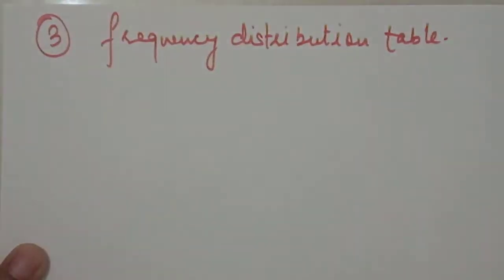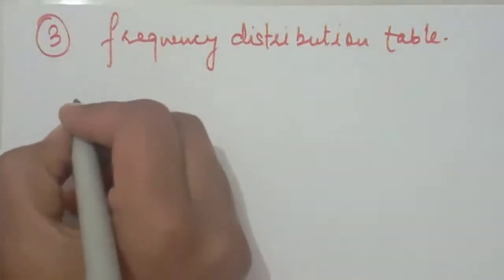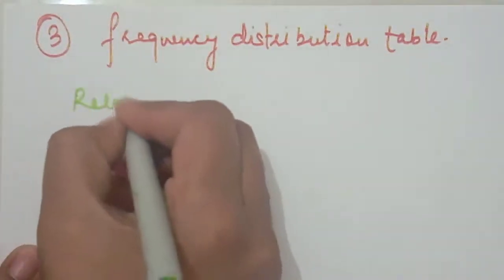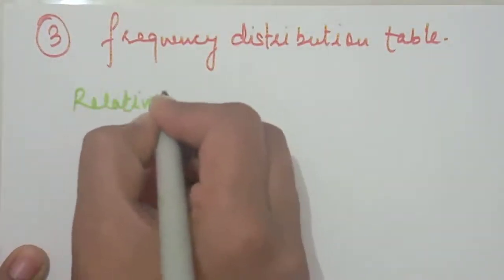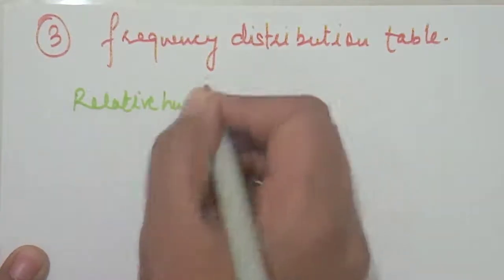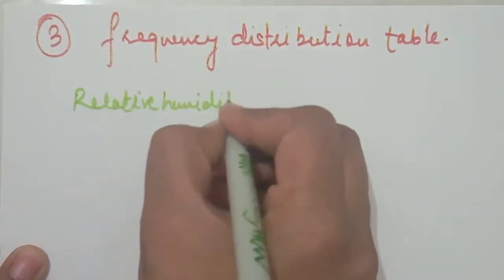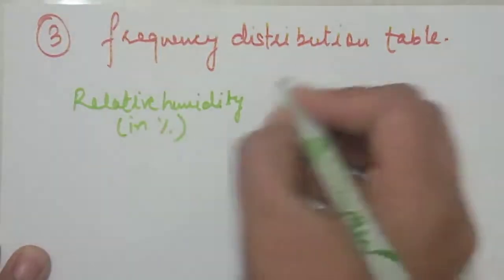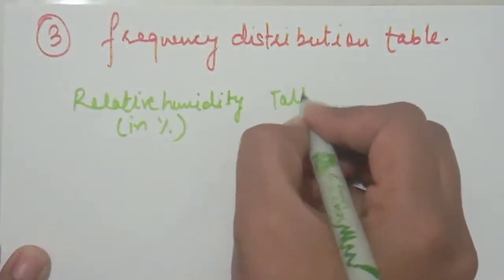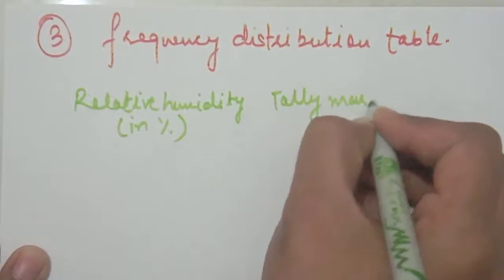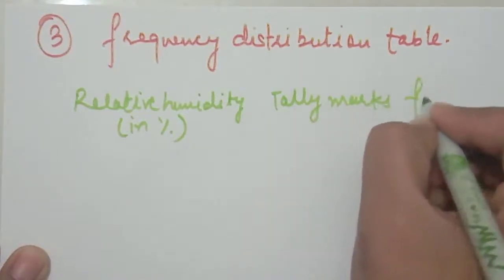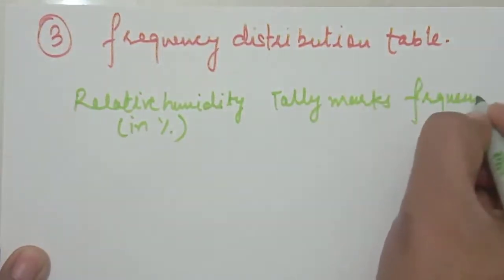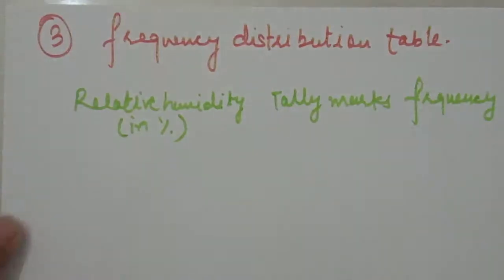First of all, we will take relative humidity in percentage, tally marks, and the frequency, the number of observations for that interval. Correct?